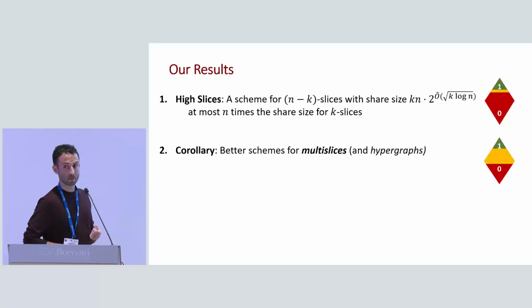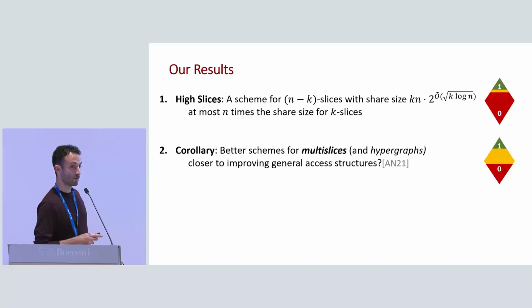And this indeed enables us to realize much larger families of access structures more efficiently than known before, specifically multi-slices and also hypergraphs. Multi-slices are the thing in the picture over there, which I will not define formally, but we have degrees of freedom to choose more sizes of sets in between the zeros and the ones.